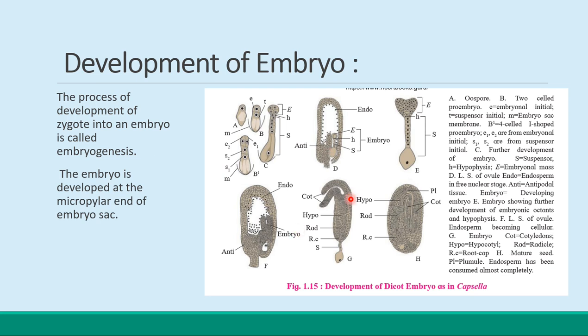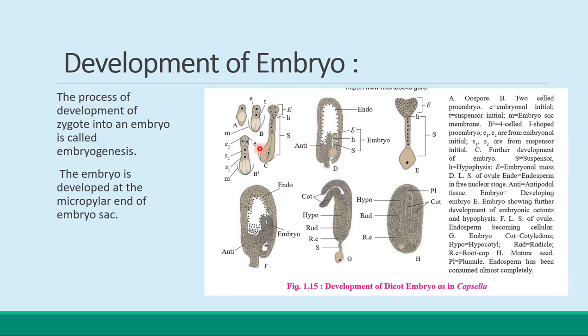Where does this embryogenesis happen? The embryo is developed at the micropylar end of the embryo sac. Here is the diagram where the development of dicot embryo as in the Capsella. Okay, we will see here one by one how the development of the embryo takes place.